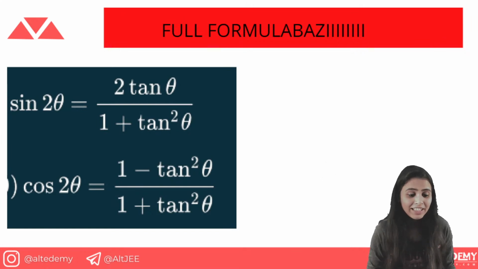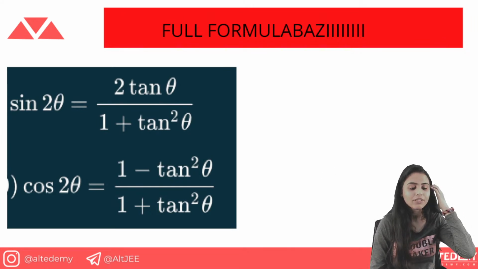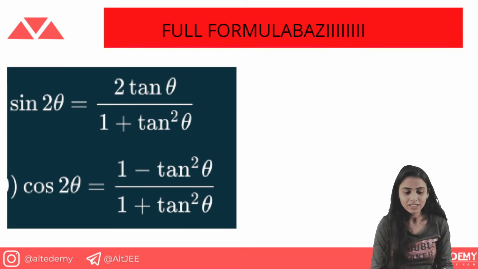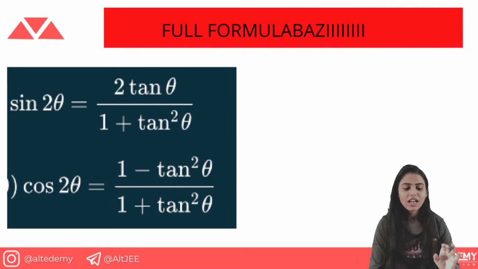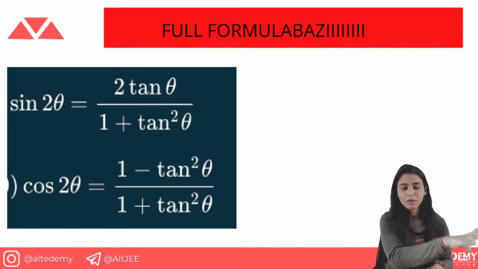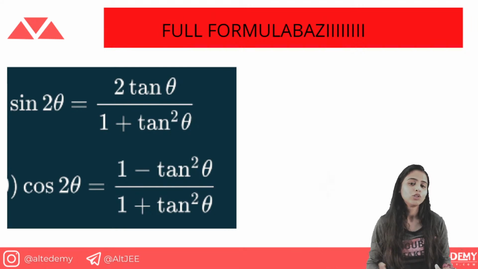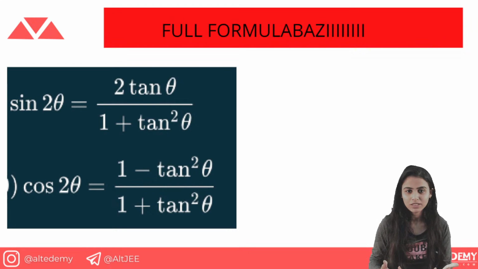Now let's talk about the formulas for sin 2 theta. We have sin 2 theta is equal to 2 tan theta upon 1 plus tan square theta. Cos 2 theta, we have 1 minus tan square theta upon 1 plus tan square theta. So that is what I'm saying. You see cos theta and you see tan, and this is being converted into that. So you can see cos 2 theta is given in double angle, and tan in theta angle. Cos 2 theta is equal to 1 minus tan square theta upon 1 plus tan square theta.